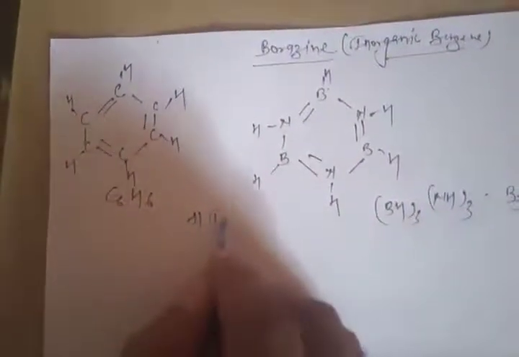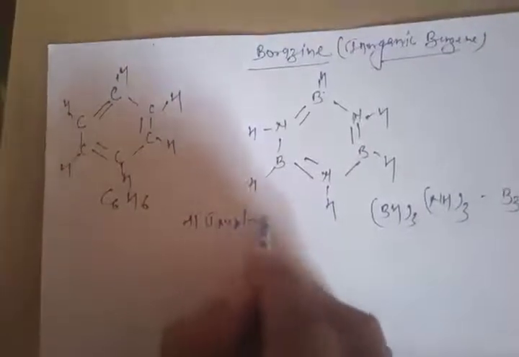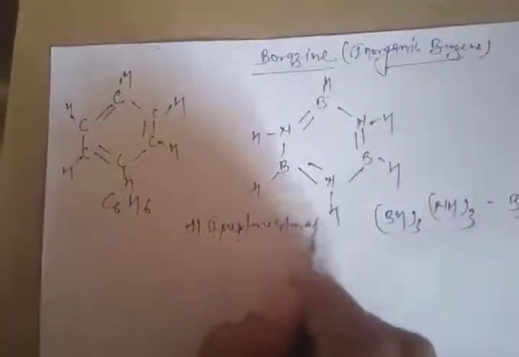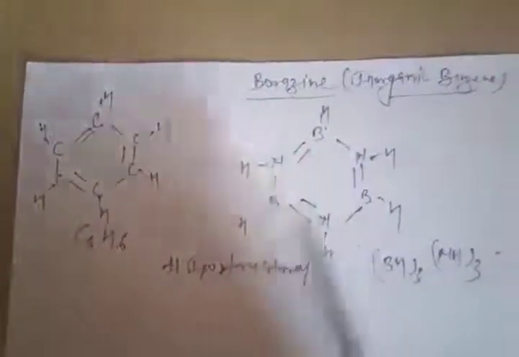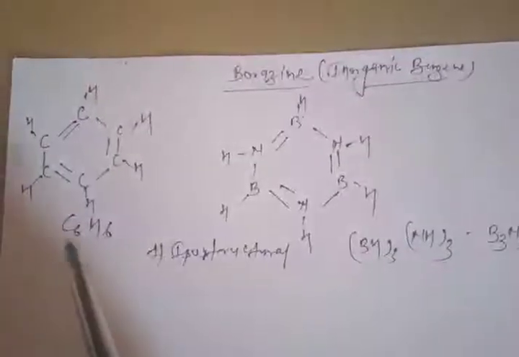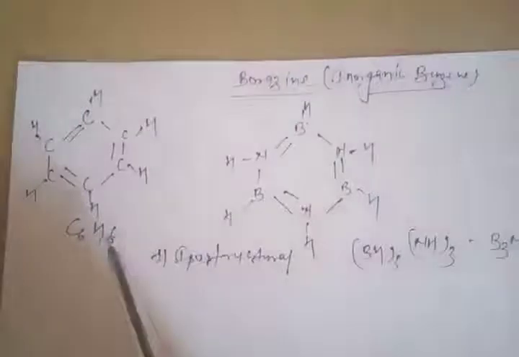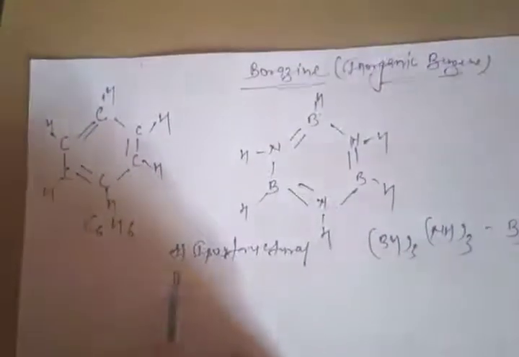So these two molecules are isostructural. The structure of the inorganic benzene, or borazine, is similar to benzene. That is why it is known as inorganic benzene. Now these are also isoelectronic.